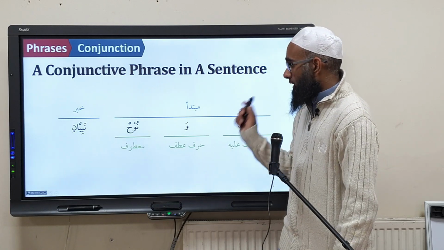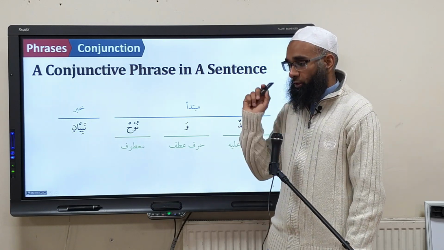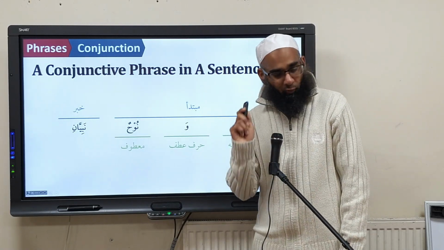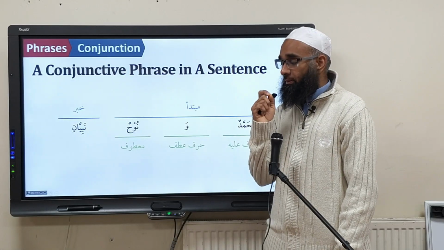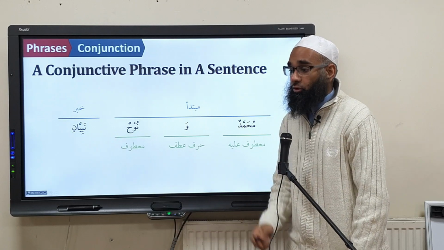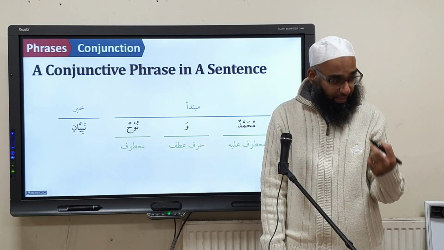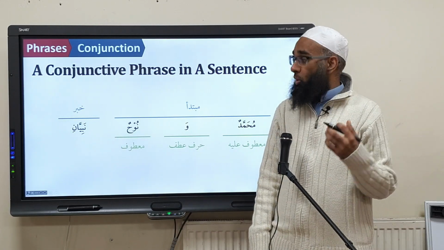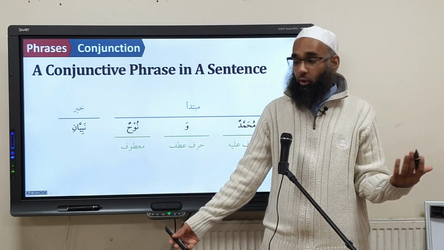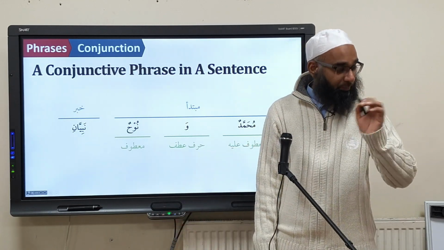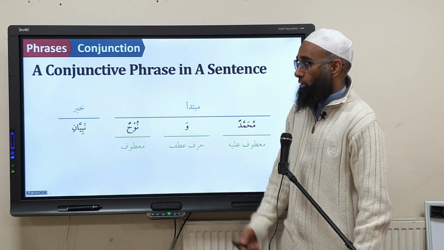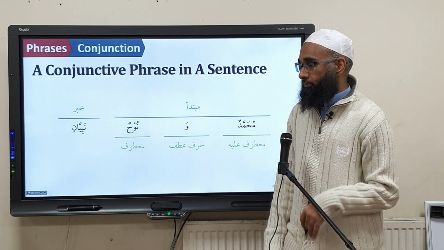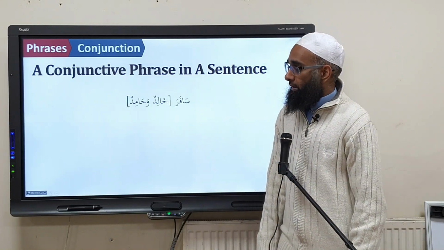Okay, and you write it like this. You use your blue pen, your green pen and your black pen. You write the text in black. You overline the main parts in blue. And you underline and label the phrases in what color? Green. So try and get a blue, black, and green pen. It's very important. As we go on, we're going to have long sentences, like pages long, and then you can analyze the sentence properly so you can figure out the text. So that's why it's very important to have the right structure. Okay? Let's try this one now.